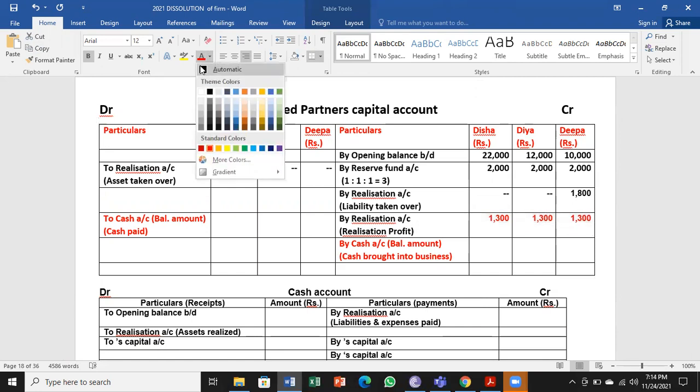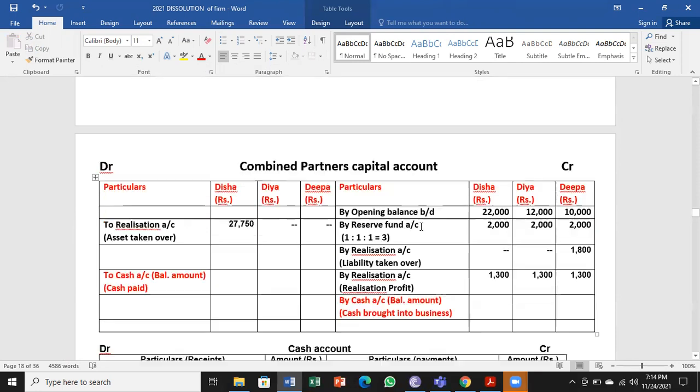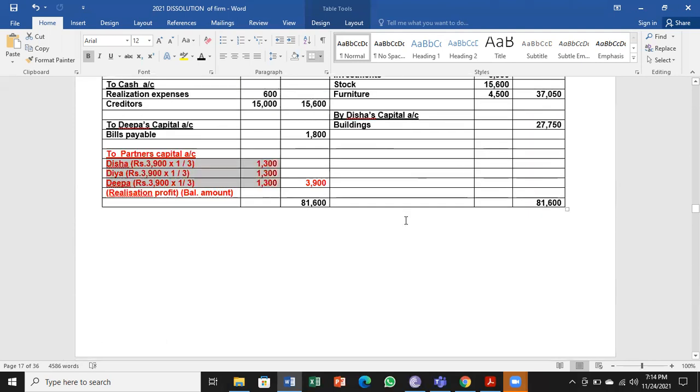So that is going to be the transfer entry there, which we have done now. So after transferring the amounts from the realization account to partners capital, remember wherever capital accounts are there, only that will be transferred to capital account. So only those entries will come to capital account. If it is cash, it goes to cash account.